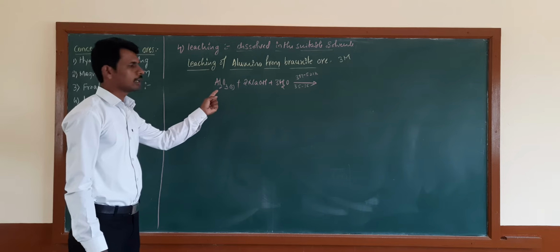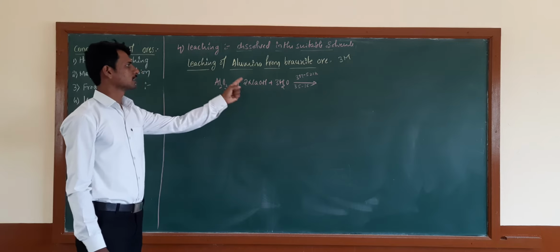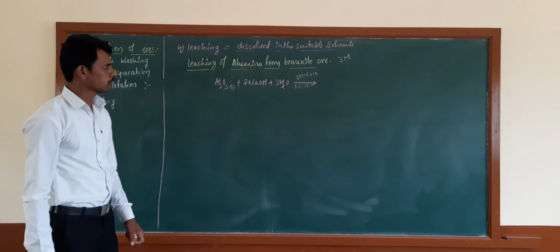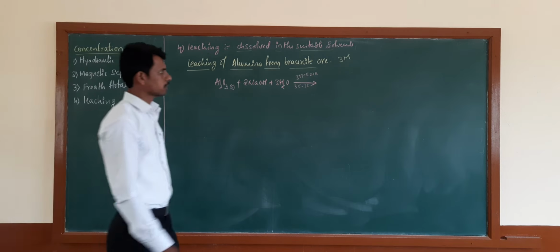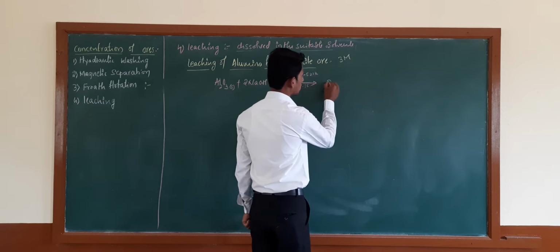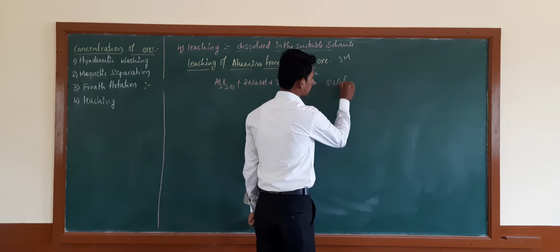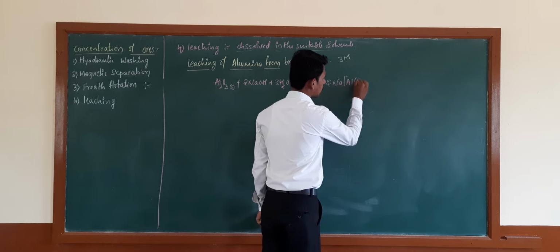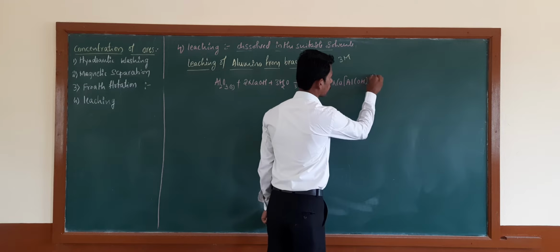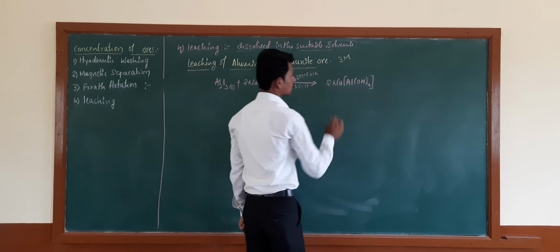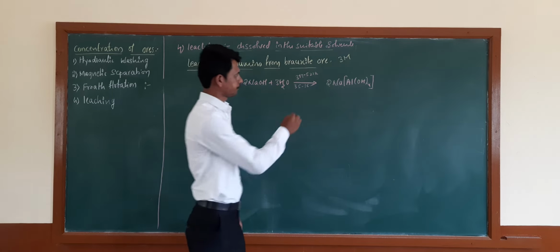Then whatever the aluminium present in the bauxite ore will combine with the sodium hydroxide solution. Then it will convert into 2Na[Al(OH)4]. We call it the sodium aluminate.